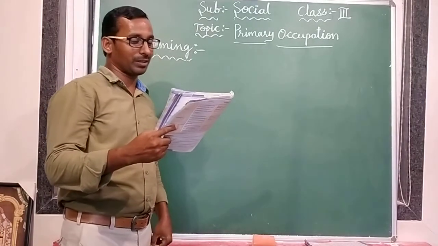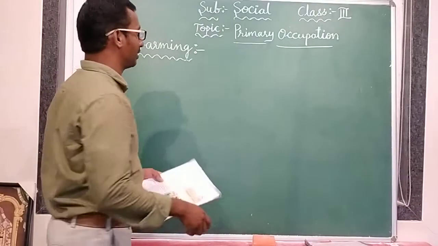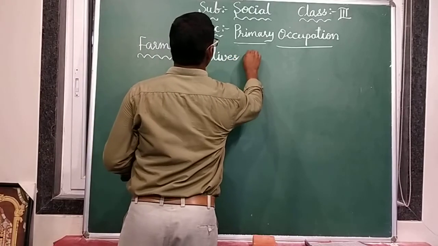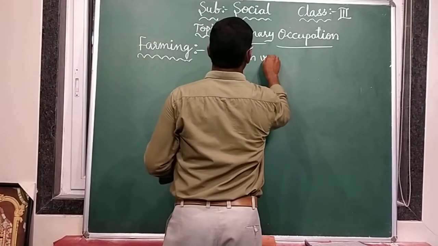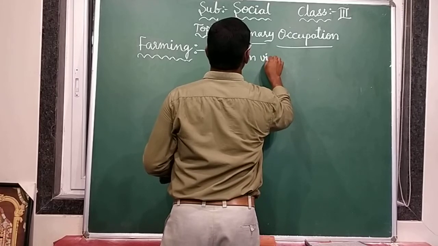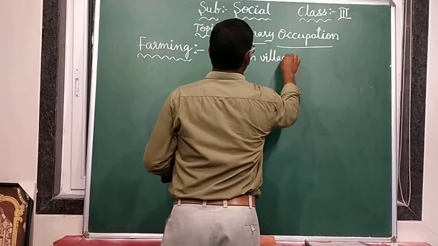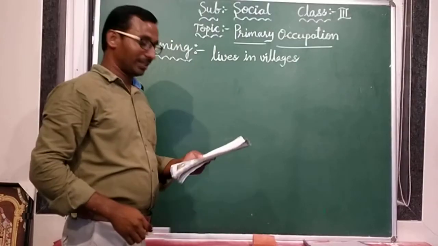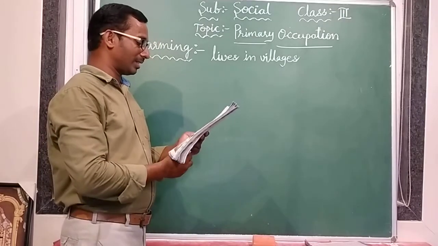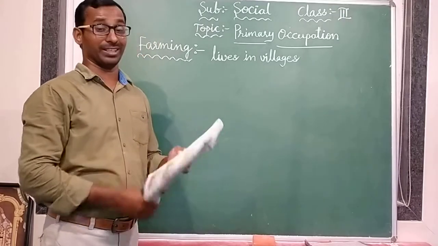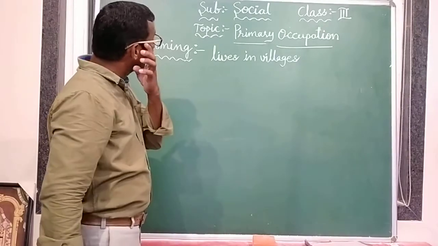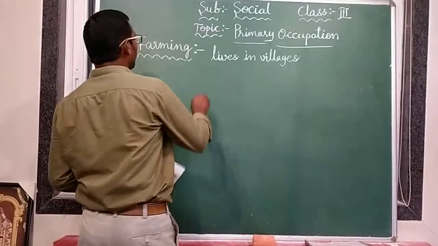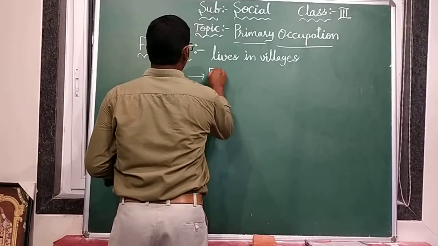See that one: most of the population of India lives in villages. Already we know where we are living. In India, if you see, most people are living in villages. Farming or agriculture is the main occupation of the people in villages. So those who are living in villages, mainly they are doing farming.